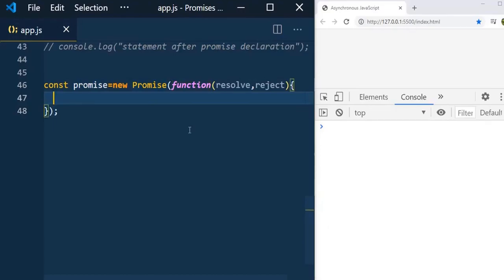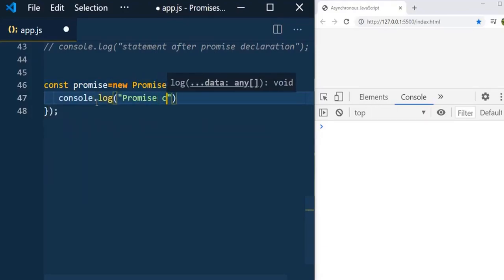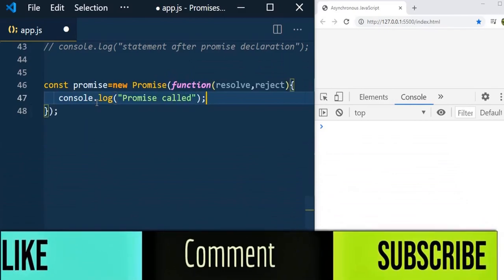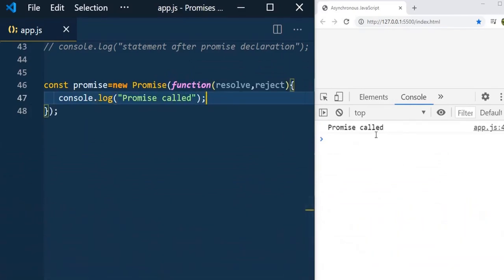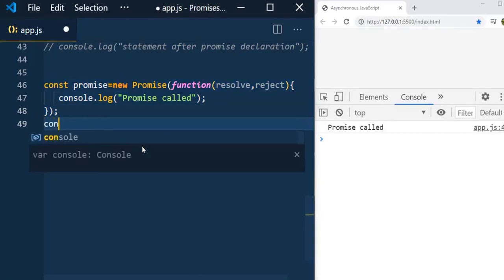As I said, the executor which we passed into the promise constructor will get executed as soon as we create the new promise. So by this time it got executed. So let us console it, console.log promise called. Save it, and you can see that promise called, which means it got executed whenever we created the object of the promise. And now let's go and print the promise variable.